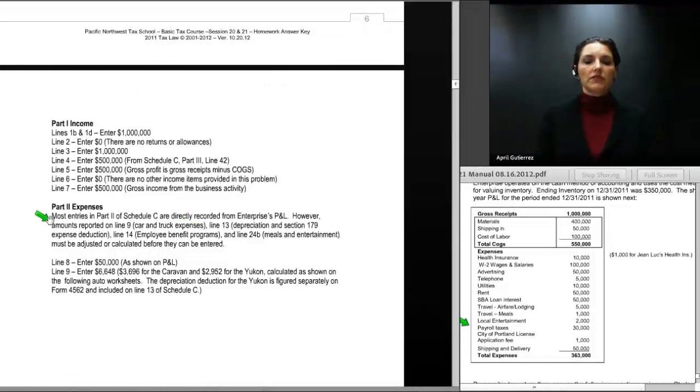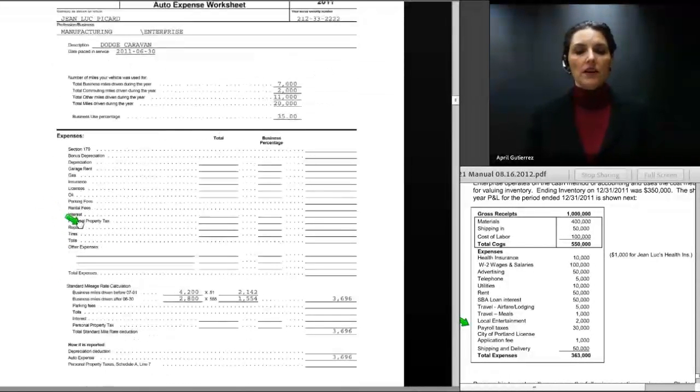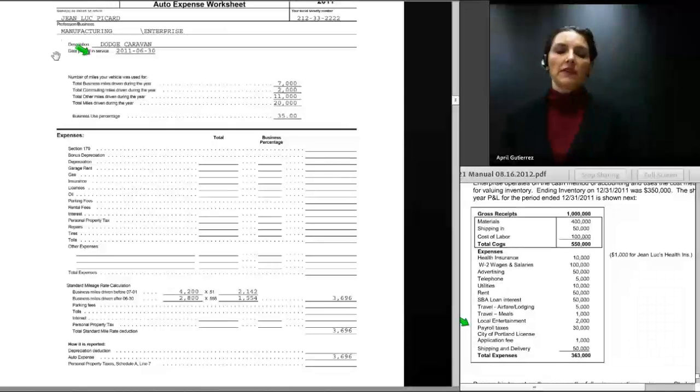So most entries in Part 2 of Schedule C are directly recorded from Enterprise's P&L. However, amounts reported on Line 9, which are the car and truck expenses, Line 13, depreciation and Section 179 expense, Line 14, employee benefit programs, and Line 24B, meals and entertainment, are adjusted, and calculations have to be made to determine the amount to enter on those lines. Here is an auto expense worksheet for the Dodge Caravan.